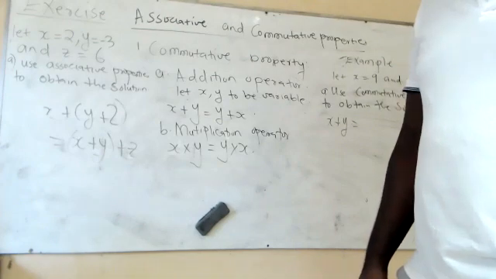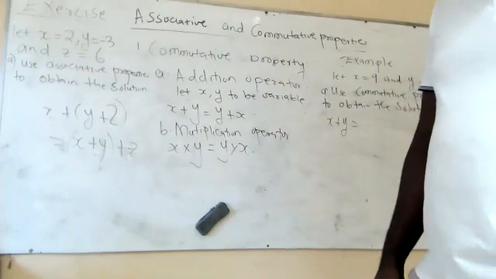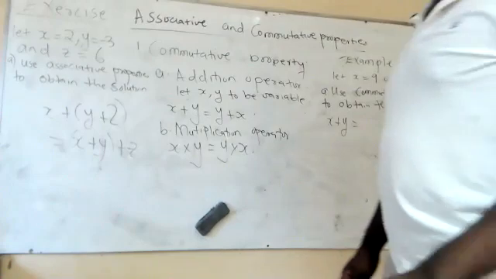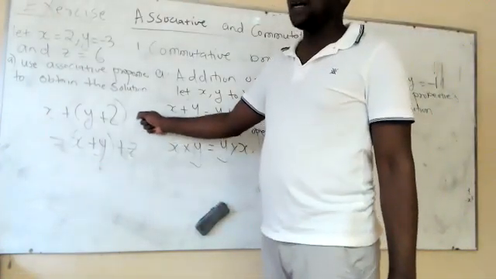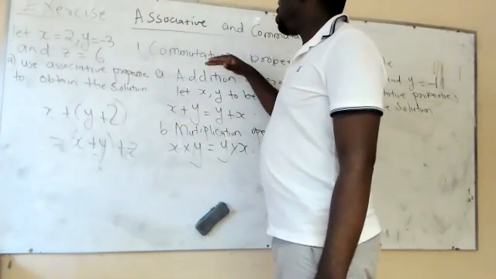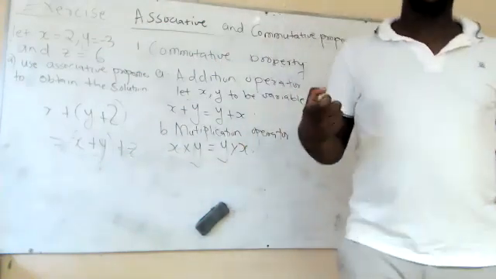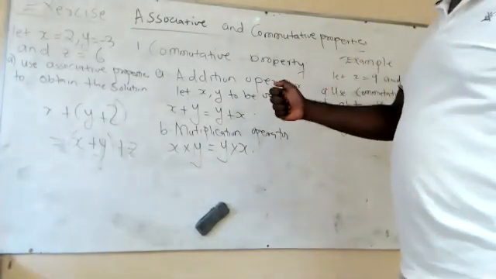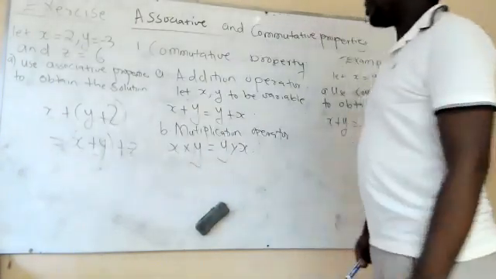You remember the number system we covered the last time? Yes. So this rule does not apply in all number systems. For example, for complex numbers, you cannot do this. You're not going to get the same answer. We cannot apply the associative property and commutative property as it is. You are not going to get the correct answer for complex numbers. So that's why we need to justify this, and this is how we apply the associative.